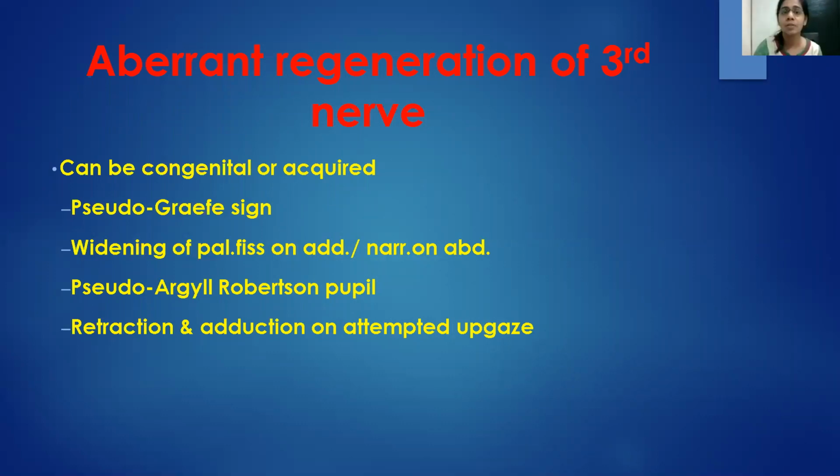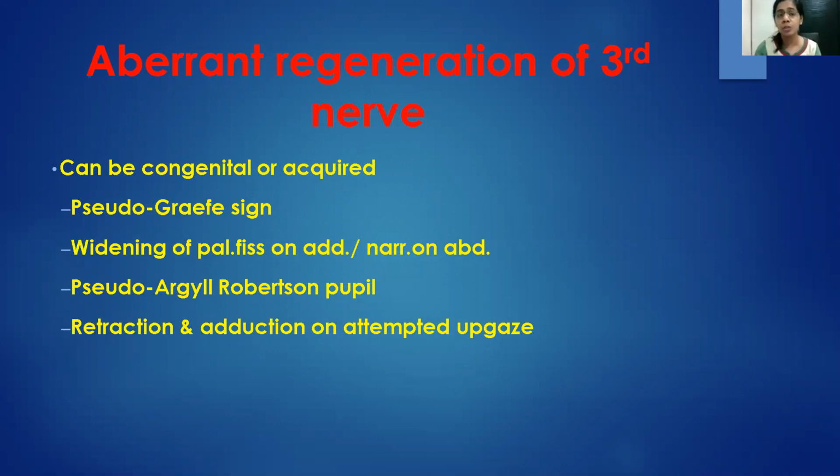Correct. Absolutely right. Then we go on to aberrant regeneration of the third nerve, which can be seen in congenital cases or post-trauma or post-neoplastic cases. Now, these have some atypical signs like the pseudo-Graefe sign. That means there is elevation of the lid when you try adducting. Basically, it is misdirection or miswiring of the nerves.